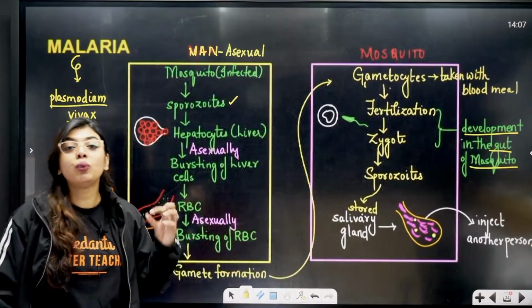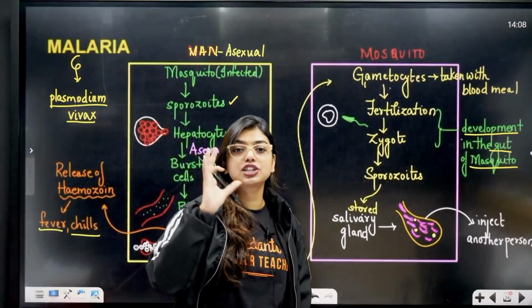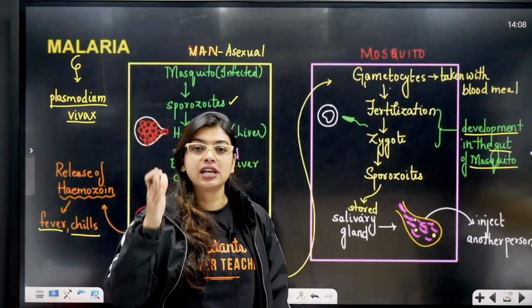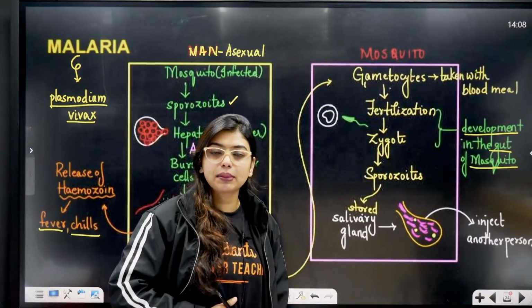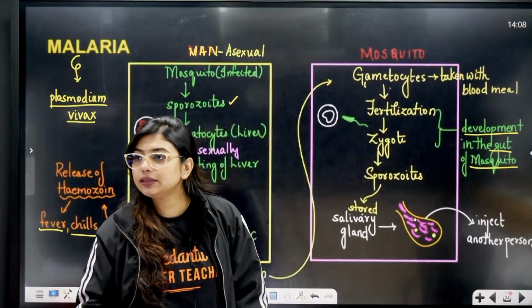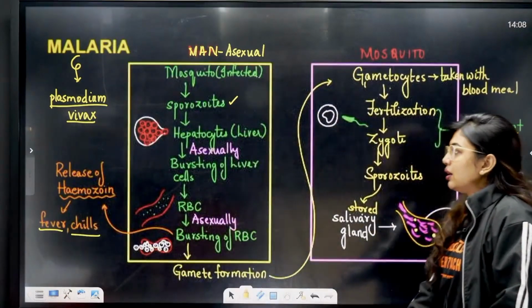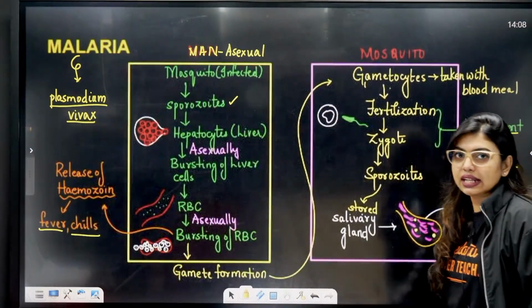And the question has come: where are sporozoites stored? And where is the formation of sporozoites? Formation is in the gut of the mosquito. Storage is in the salivary gland. Clear? Storage in the salivary gland. Fine. So this is how malaria happens.